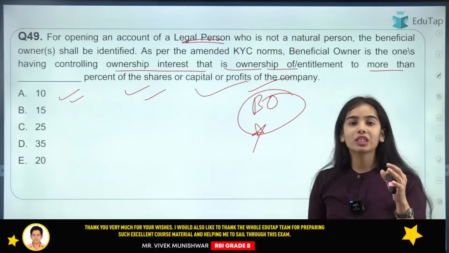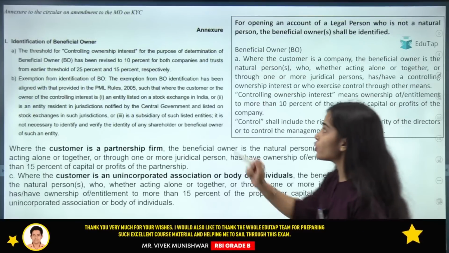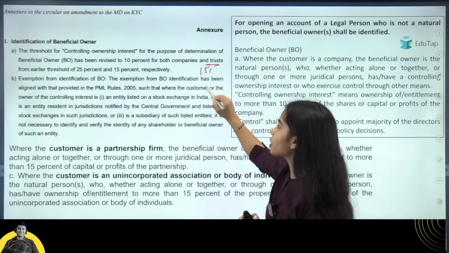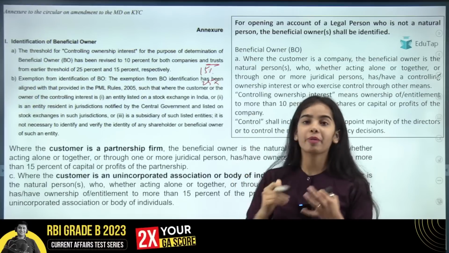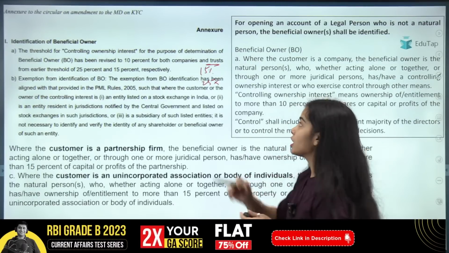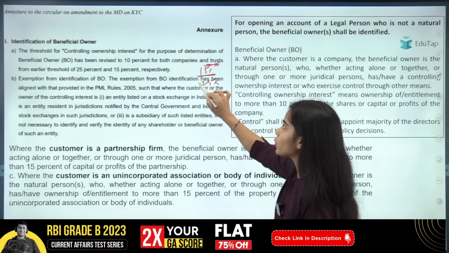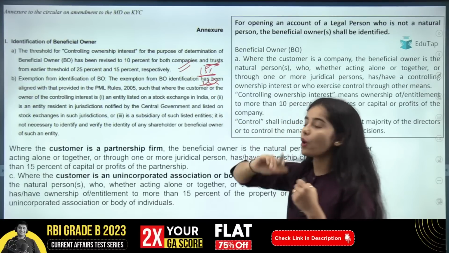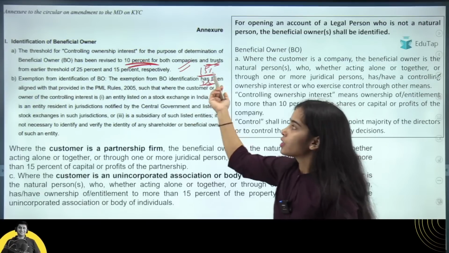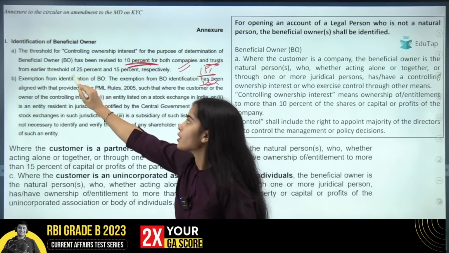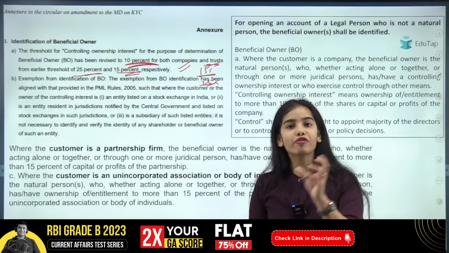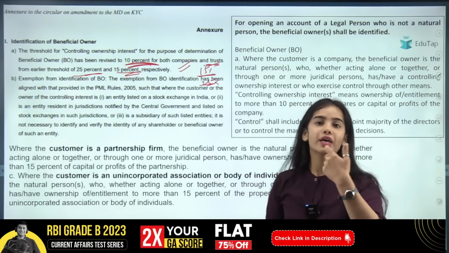So before, for the trust it was 15%, and for the companies it was 25%, that the beneficial owner should have more than 25% or more than 15%. More than 15% for the trust and more than 25% for the companies. Now it has been revised to 10%. Okay. It was 25% or 15%, that has been changed to 10%.